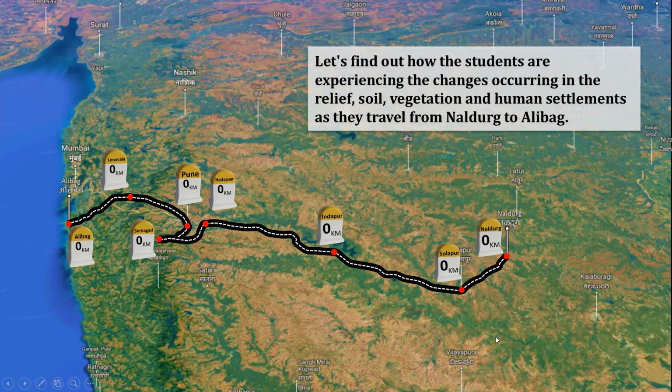Now let's find out the students are experiencing the changes occurring in the relief. What do you mean by relief? Relief is nothing but the topography. It's not the geography, but it's the topography. Then soil. What type of soil is available while they journey from one end of Maharashtra to the other end? Now vegetation. Vegetation is nothing but the trees, shrubs, herbs. Then human settlements: compact settlements, nucleated settlements, dispersed settlements. These are the various types of settlement they found as they traveled from Naldurg to Alibag.